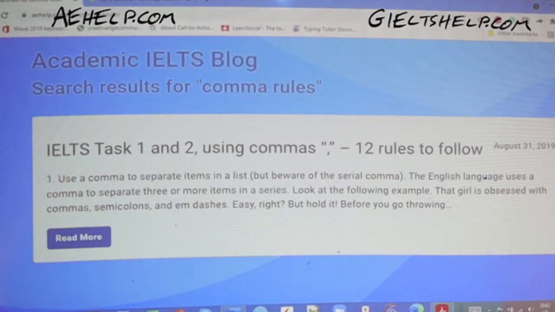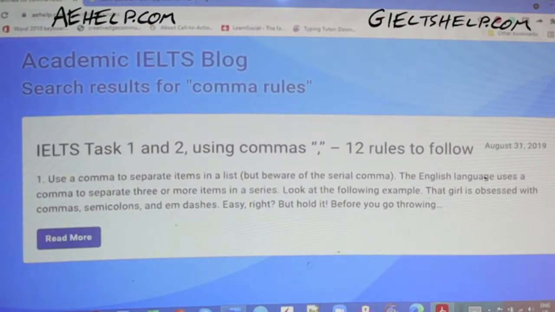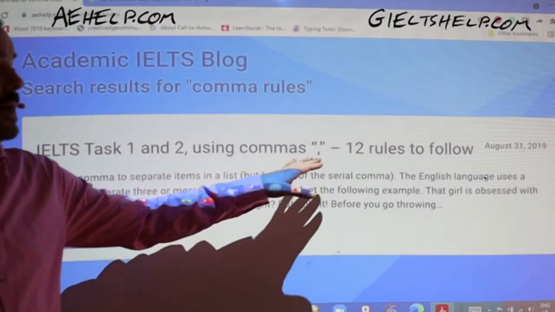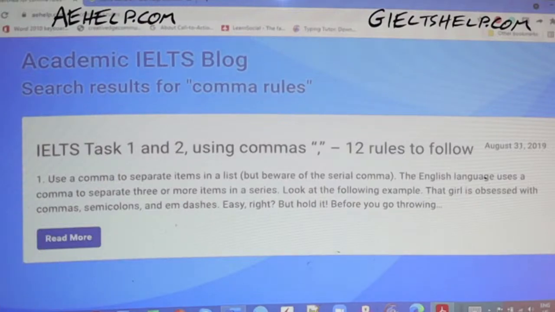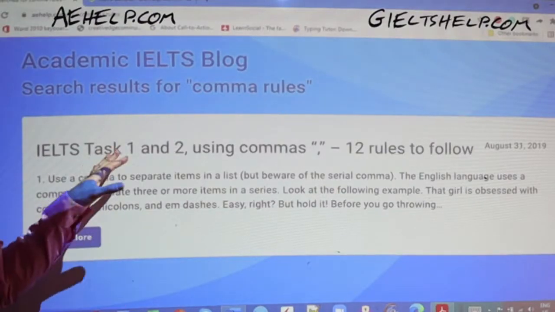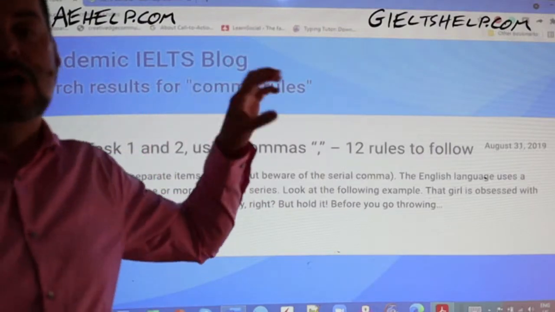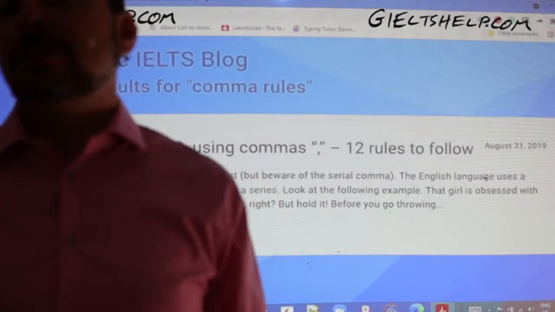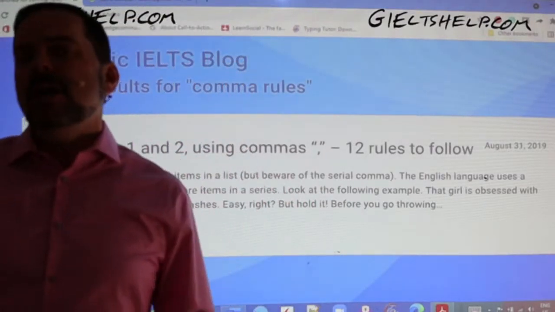Deepika, I highly recommend you checking this out. It's called IELTS Task 1 and 2, Using Commas, 12 Rules to Follow. So read that blog. Just do a search for comma rules in the blog at aehelp.com, and that will give you a lot more insight on how to use commas accurately, because that's usually where students make mistakes on the IELTS.